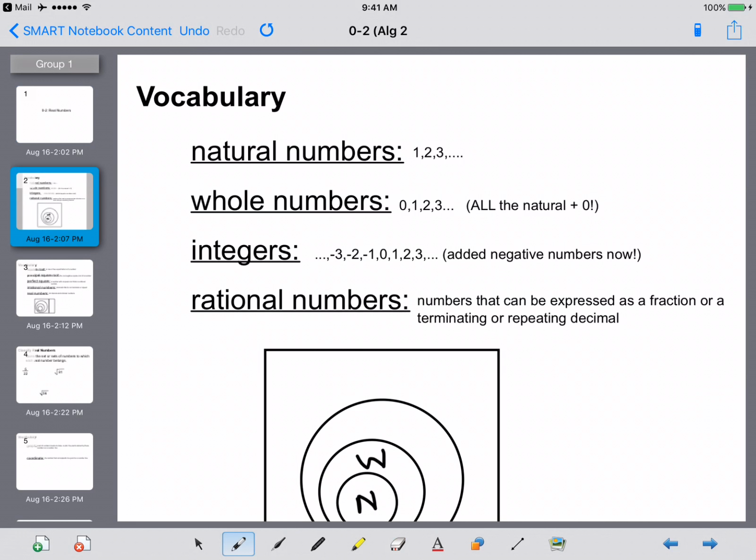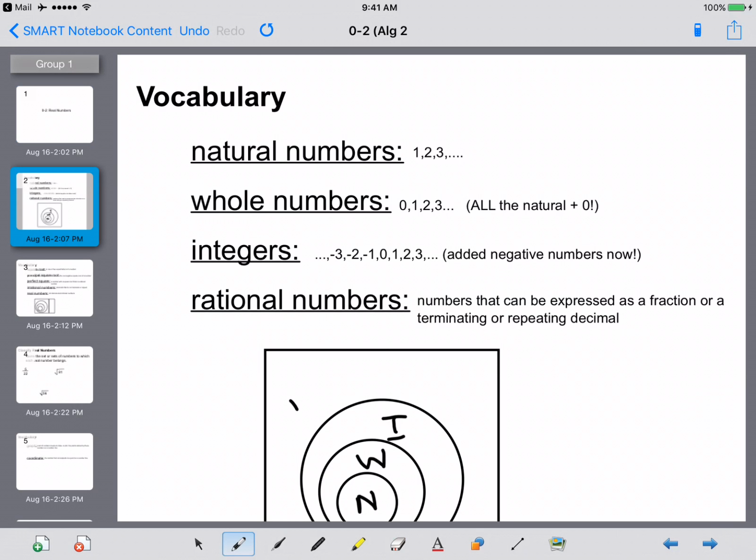Now we're going to add on integers. So integers are all of your whole numbers, and now we're adding in negative numbers. So -3, -2, -1, 0, 1, 2, 3, 4, going up to infinity and going all the way down to negative infinity. So if you have a natural number, it's also a whole number and an integer. A whole number is always an integer. But an integer is not always a whole number because of the negative numbers.